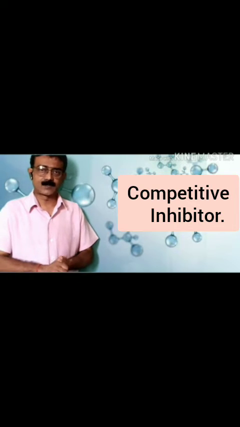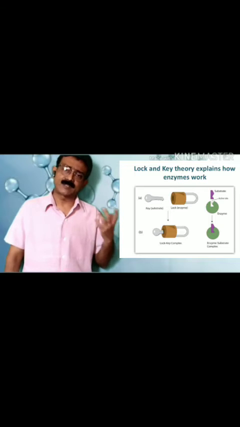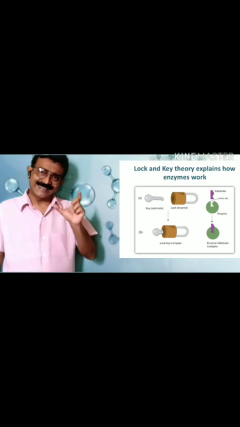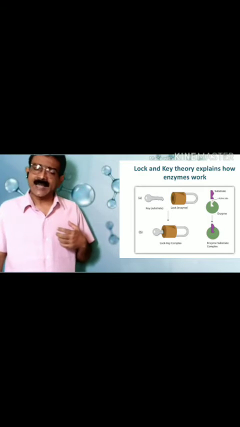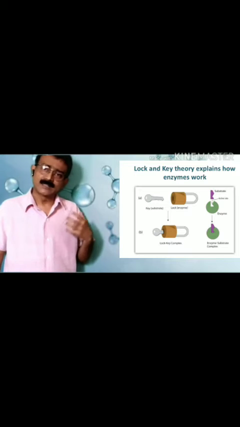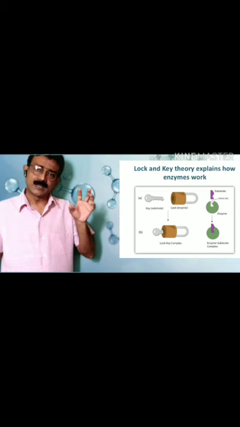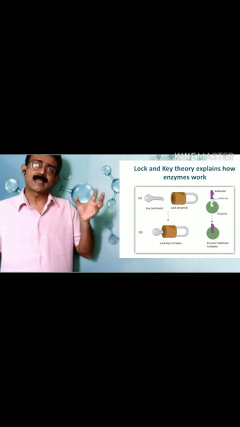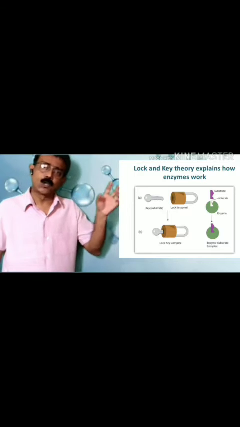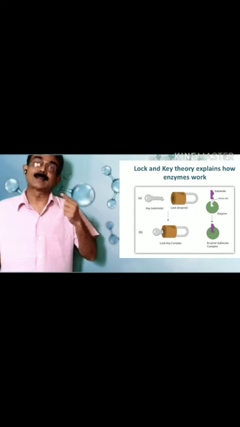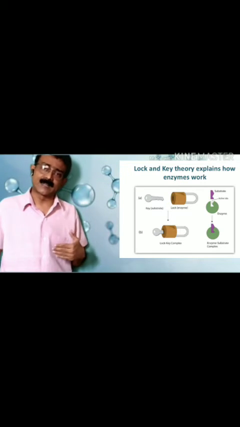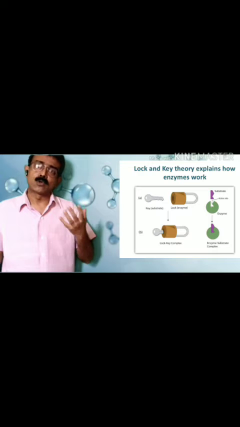Then the next is very important, and this is the competitive inhibitor. What is a competitive inhibitor, guys? In my previous video, I explained that enzymes work on the lock and key hypothesis. The enzyme acts as the lock, and what is the key? The substrate. The substrate that goes through catalytic conversion plays the role of the key.